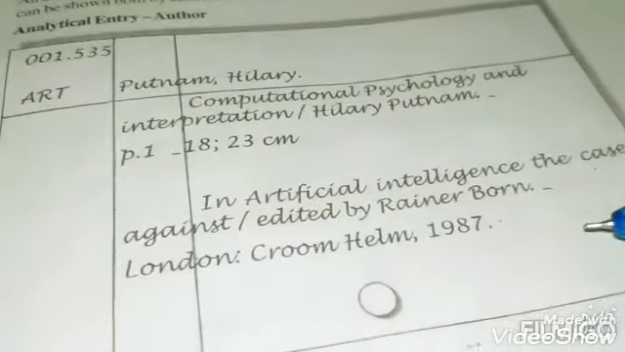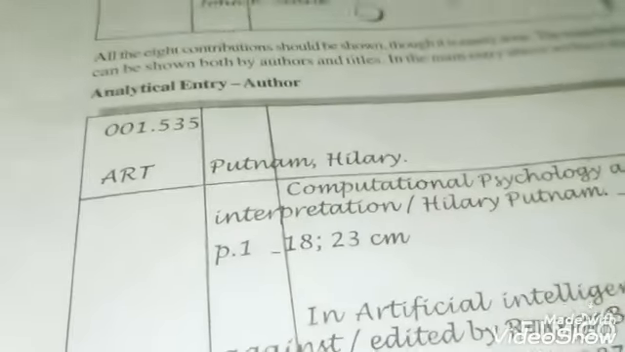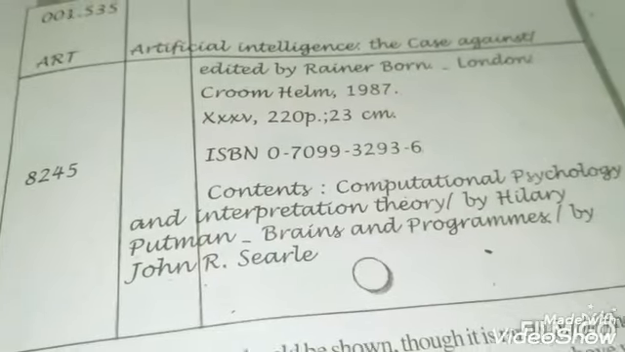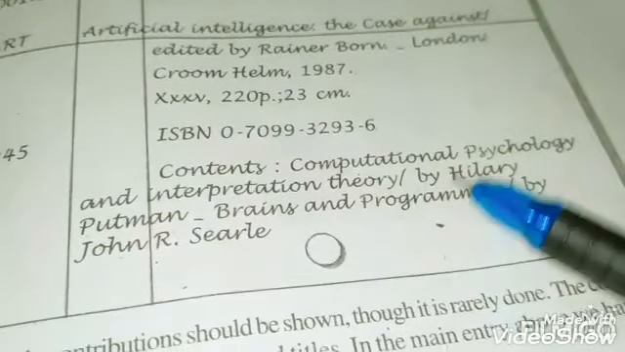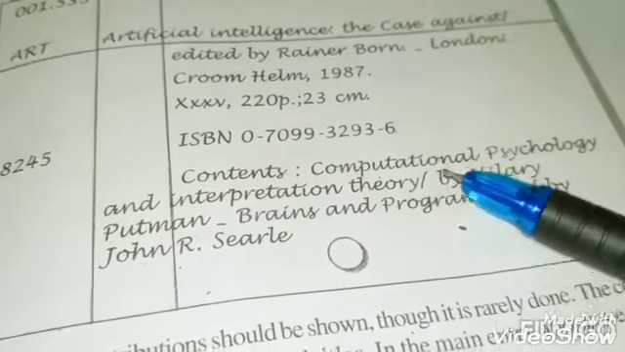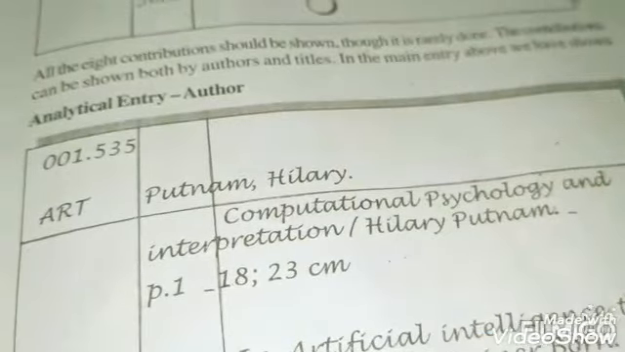So like this, an analytical entry should be made. Actually there are 8 contributions, but here we have shown only 2 contributions. So we can do 2 analytical entries on these 2 contributions. One I have shown you here, and the other one is, as in the main entry I have shown, the second one.